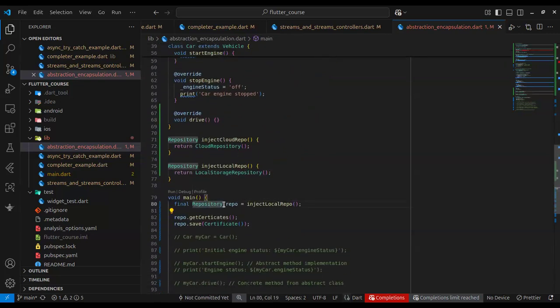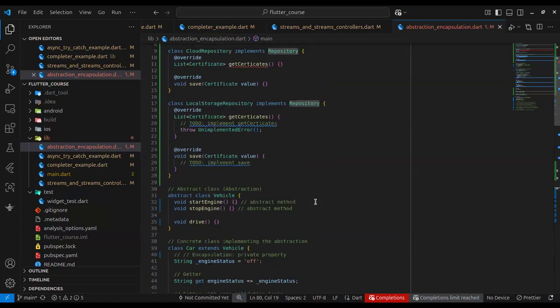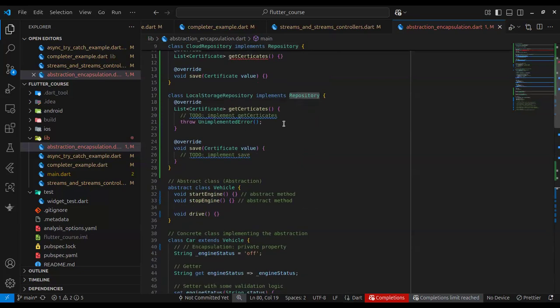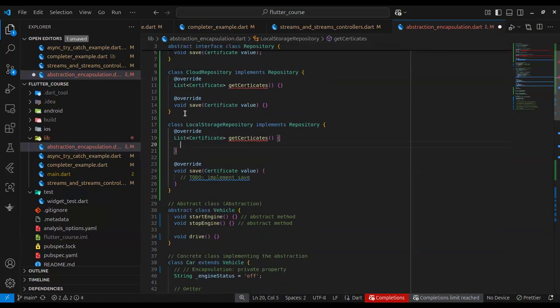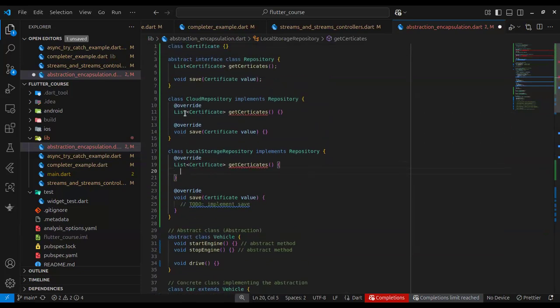They're not seeing the concrete implementations. You just have to go into your local storage repository and fine-tune the logic or fix the bug inside there. Okay, so this is important to abstraction. Therefore, maintaining your code base will be much easier.